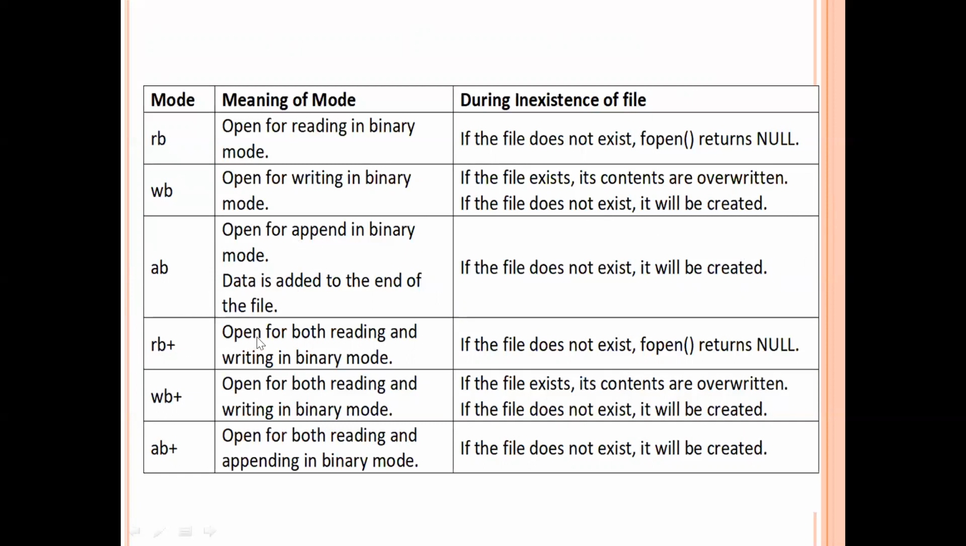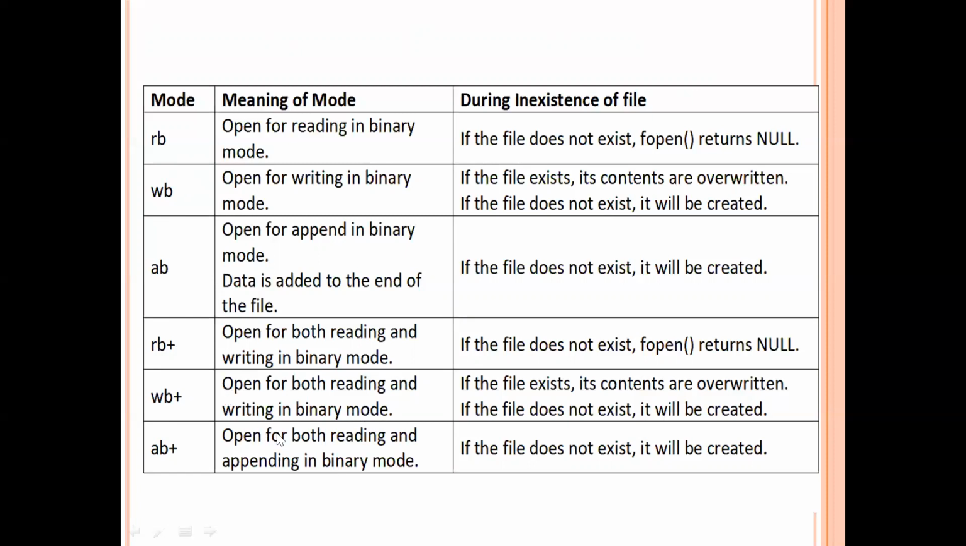rb+, open for both reading as well as writing. wb+, open for both reading and writing in binary mode. If you open the file in binary mode, the contents will be stored in the form of zeros and ones. If you open the file in text mode, then our text will be stored in direct text format. Okay, these are the modes available for binary files.